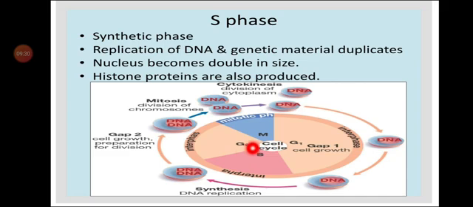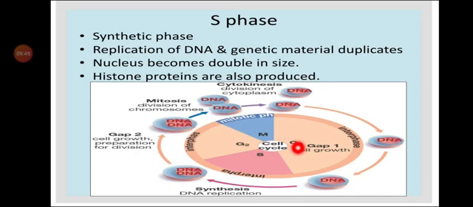What takes place in S phase? Replication of DNA and genetic material duplicates. The DNA replicates and genetic material also duplicates during this phase. The nucleus becomes double in size.